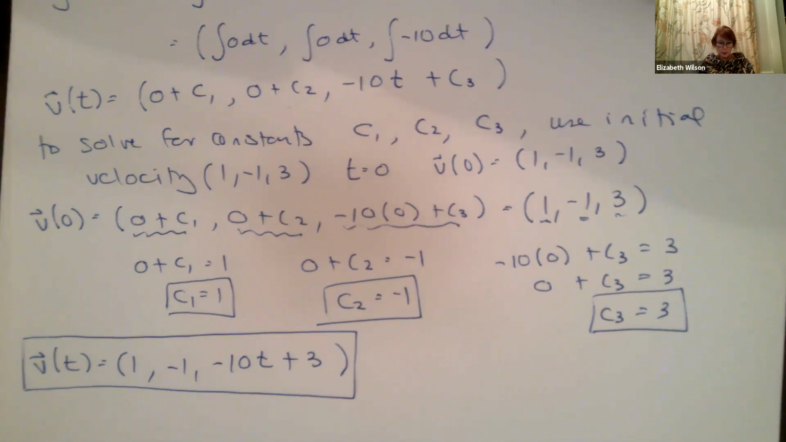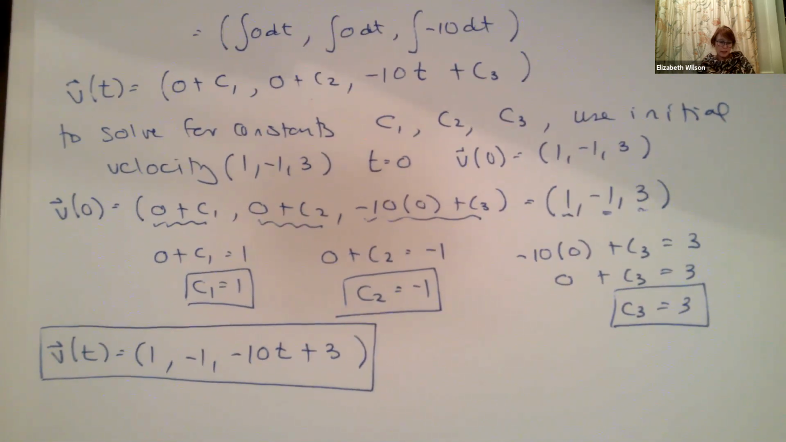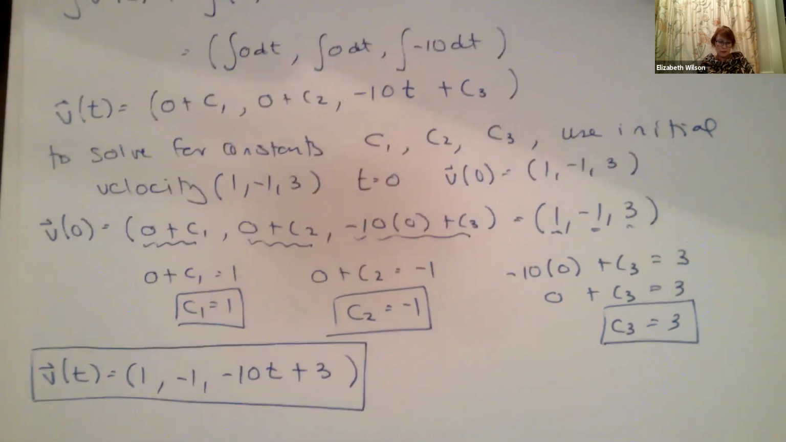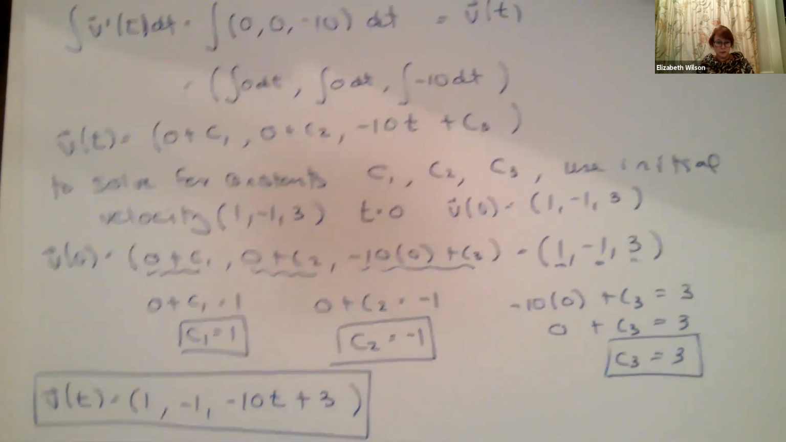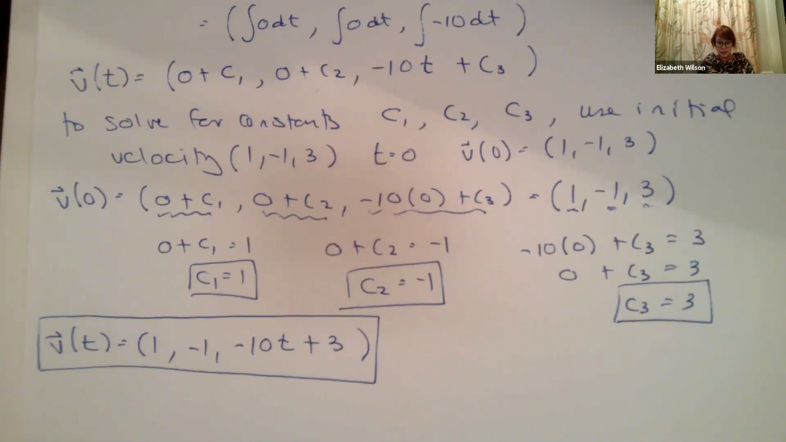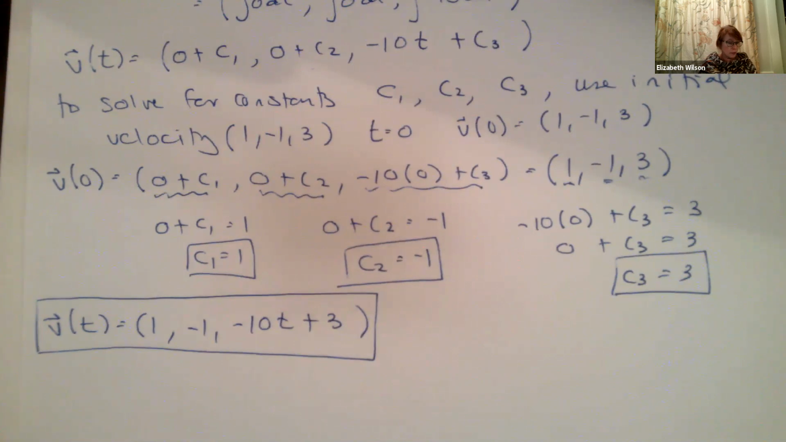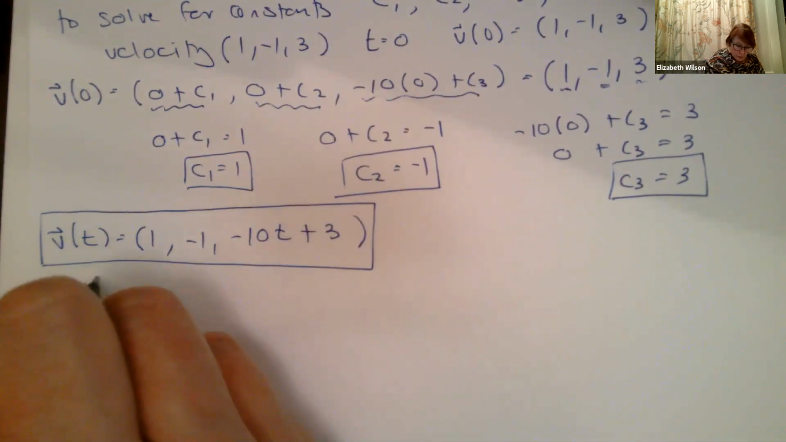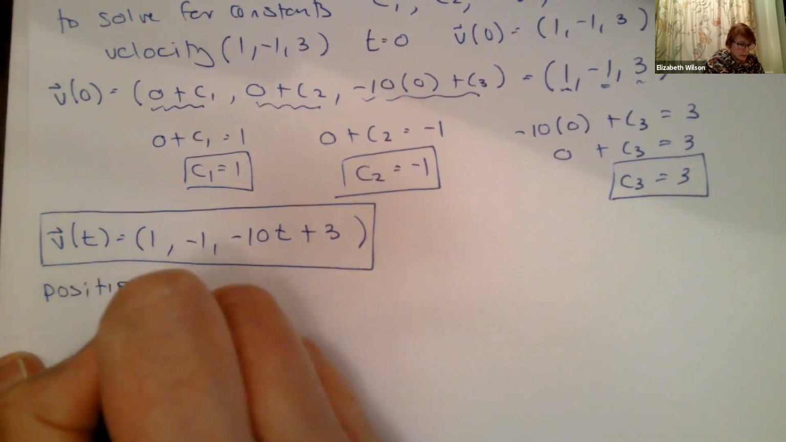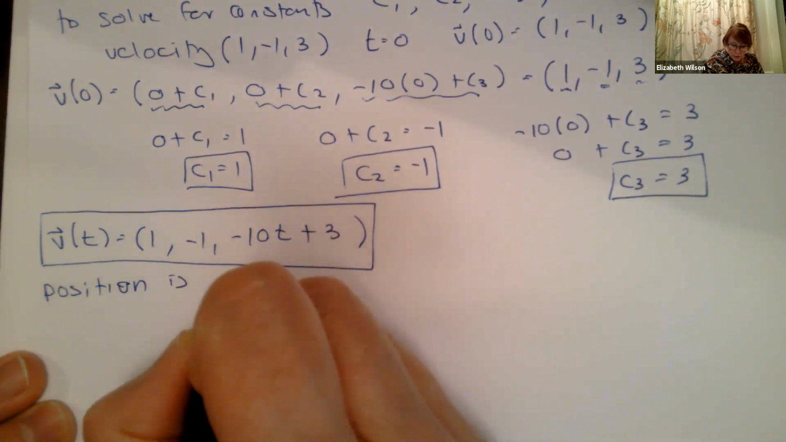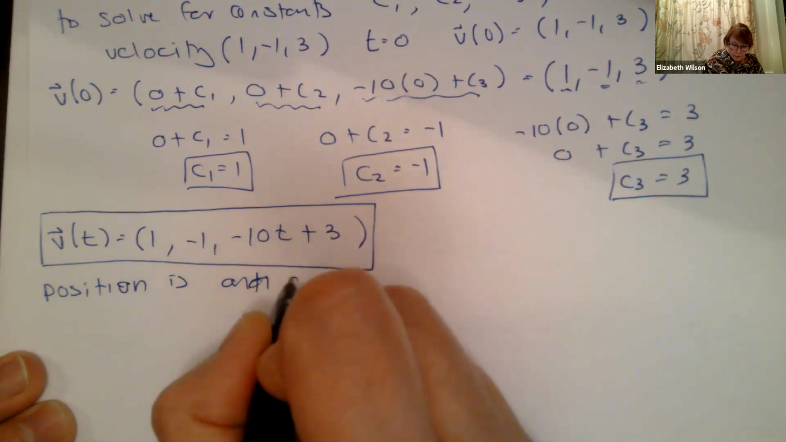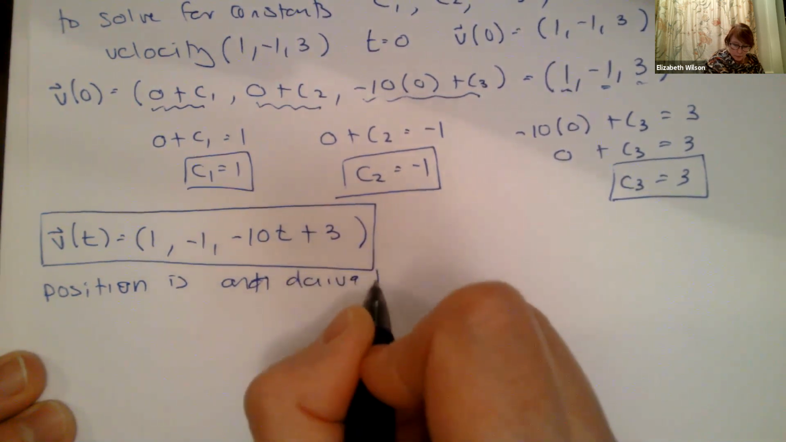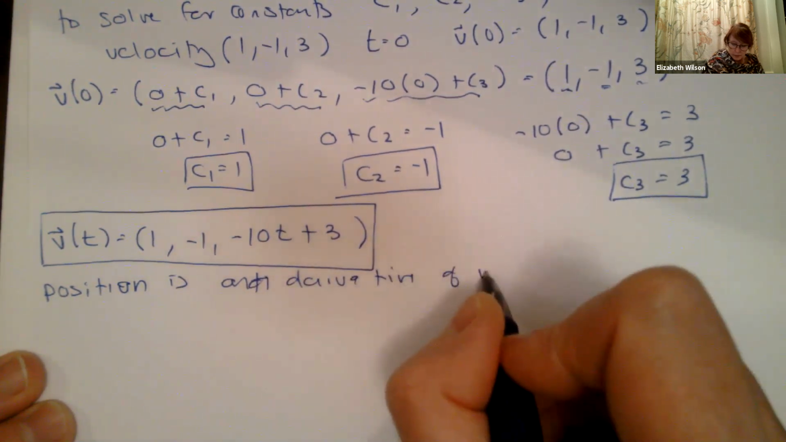Okay, so that's our first part. They asked us to find its position as a function of time. I had to start with acceleration. Now I get to go with position, right? So position is the antiderivative of velocity.